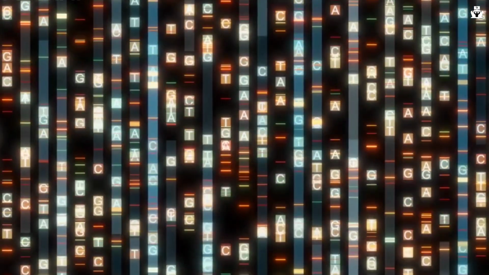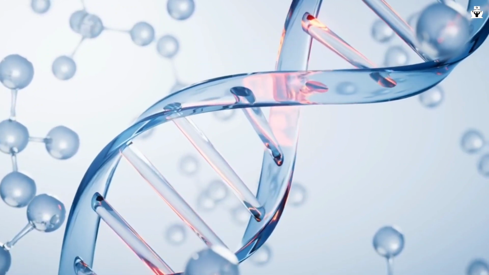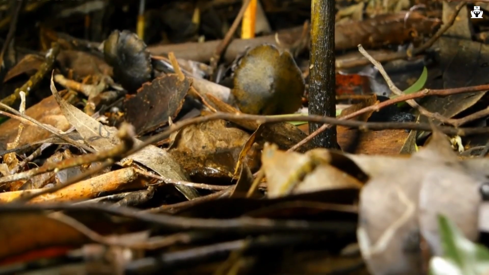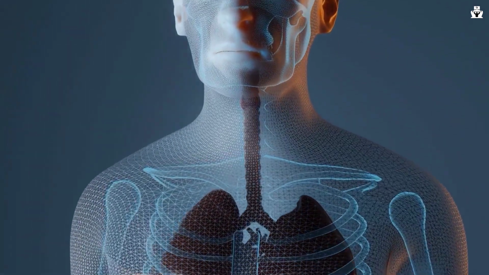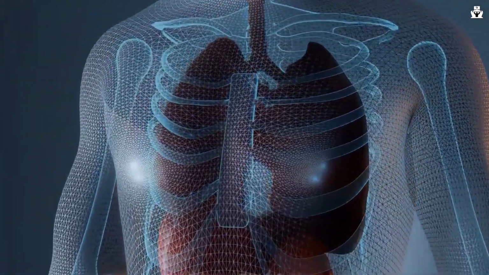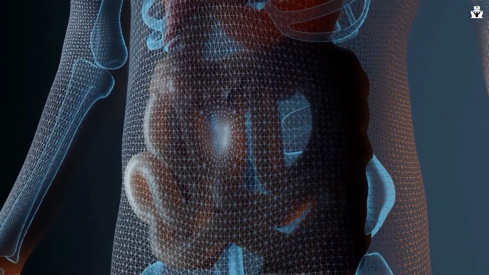Phosphorus is a key component of DNA, RNA, and ATP, the energy currency of cells. Without phosphorus, life as we know it would not be possible. It is an essential nutrient for all living organisms, from plants to animals. Phosphorus is an indispensable mineral that contributes to the health of our teeth, bones, and nerves. It ensures strong tooth enamel, supports bone structure, and aids in nerve function and communication.